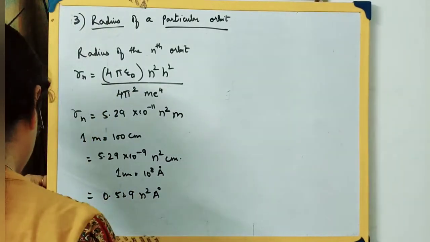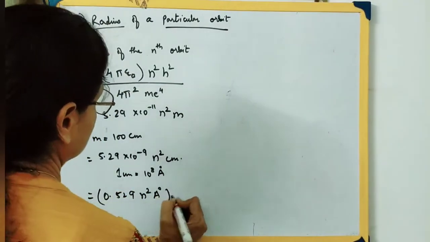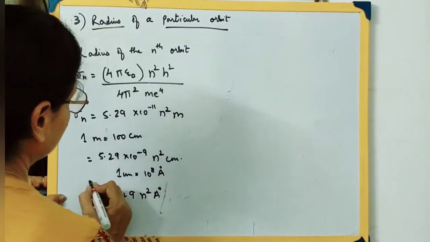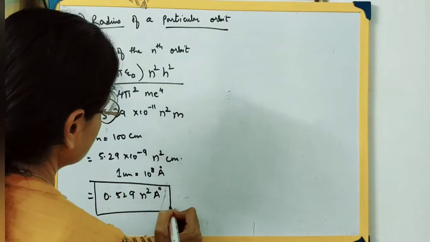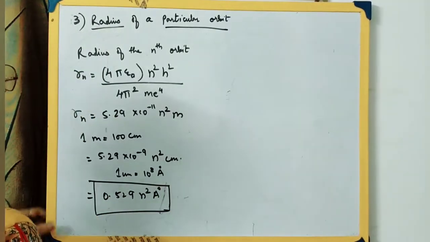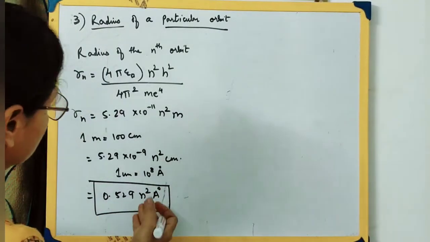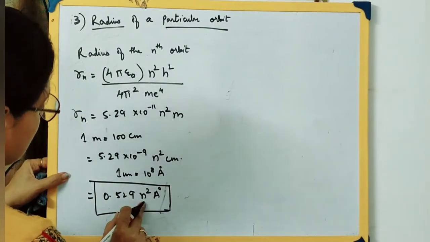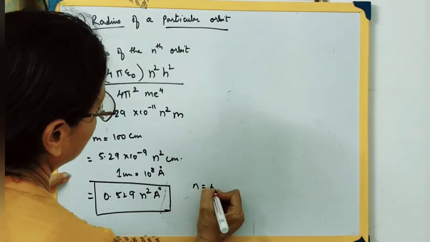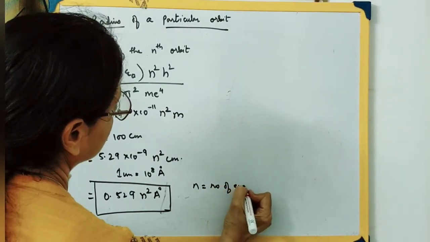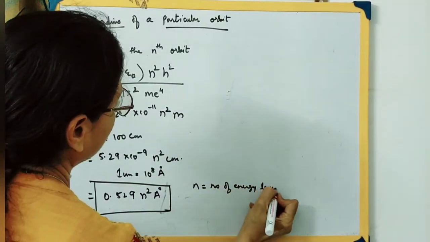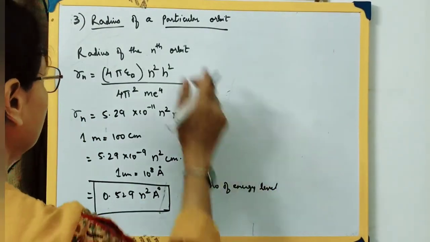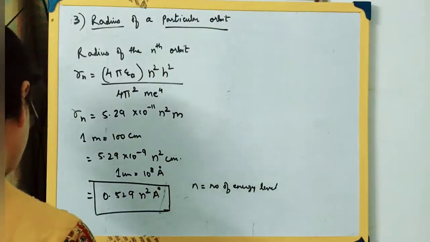So here you will need to learn this particular equation. This is important. This equation will be used for solving the numericals. Usually they ask you to solve it in angstrom. N is the number of the energy level. You will substitute the value of the energy level and calculate the radius of the nth orbit, whichever orbit they ask you to find out.